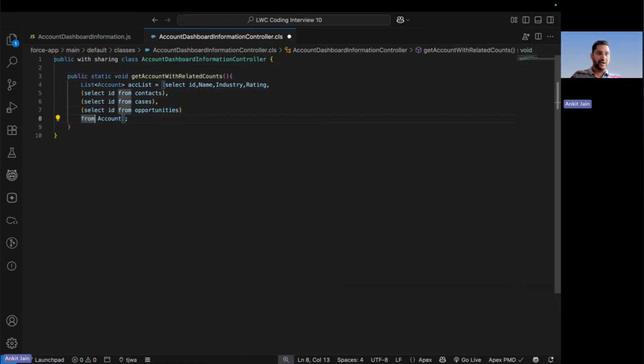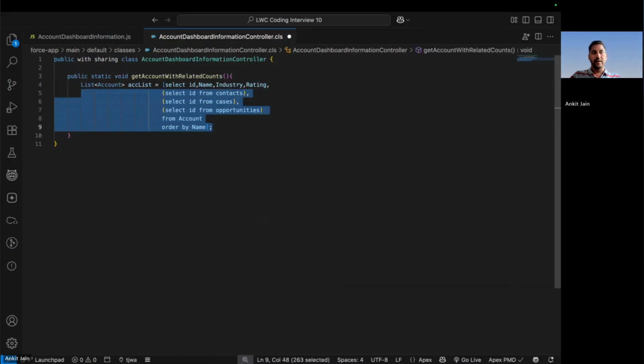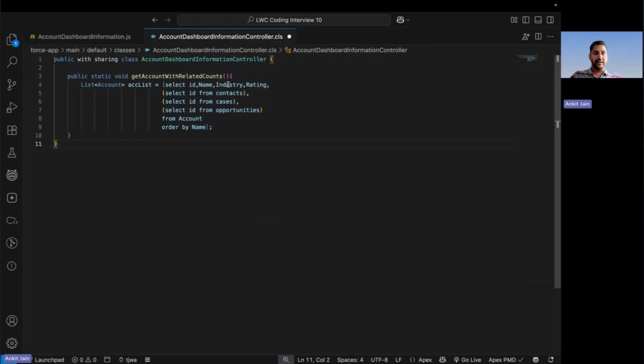Let me go and sort this out, order by name. Okay, so that all the accounts that we will be displaying by default will be sorted by the account name. Now, the next thing that I have to do here is, let me go and tab this out. Okay, now the next thing that I have to do here is I have to go and return these columns along with the count of it.